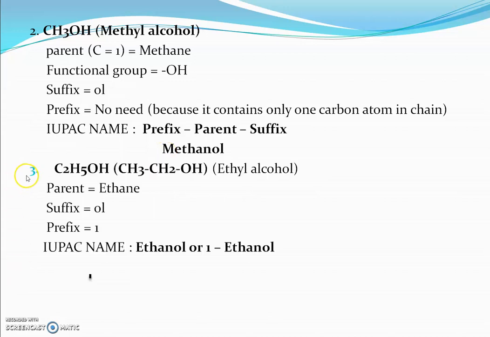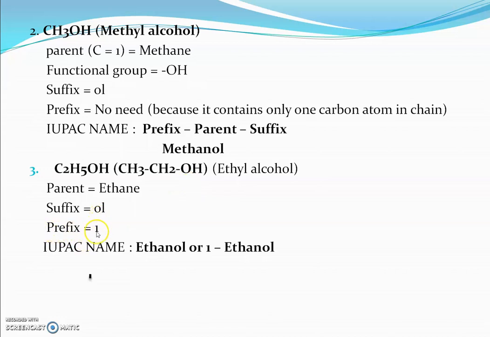For better understanding, take the third example, ethyl alcohol. The condensed formula of ethyl alcohol is C2H5OH. For our convenience, we can write it as CH3CH2OH. Now in this chain, there are two carbon atoms, so the parent is ethane. The functional group is the hydroxyl group, meaning the OH group. Therefore the suffix is OL.